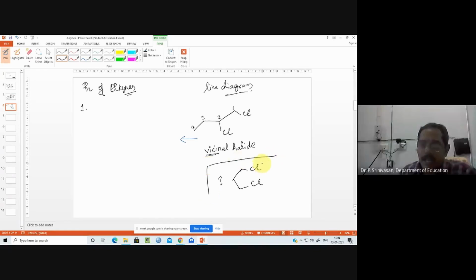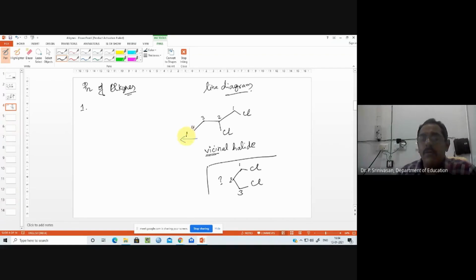No, sir. That is not a vicinal halide because it is attached to terminal carbon atoms. So these we call terminals. As far as propane is concerned, 1 and 3 are terminal. These are terminal halides. Vicinal means nearby. Okay. So now going back to the reaction.